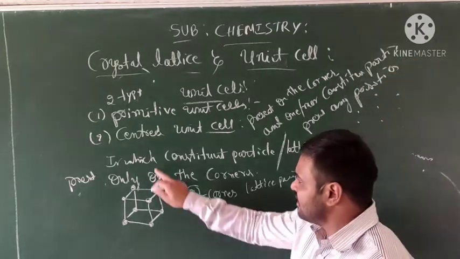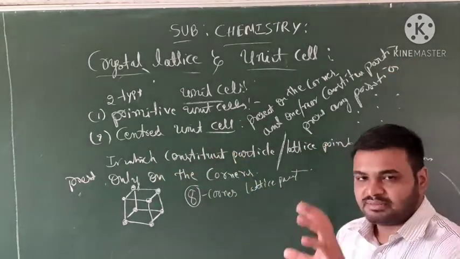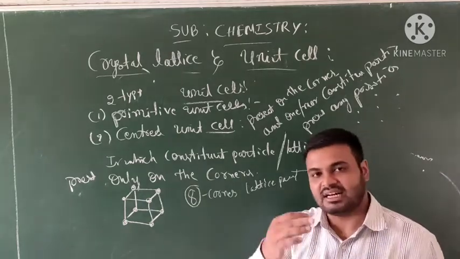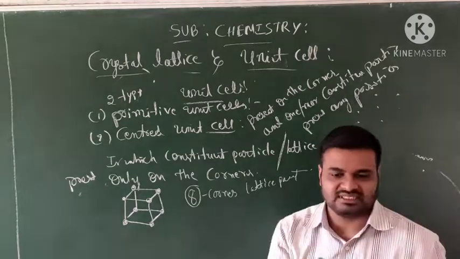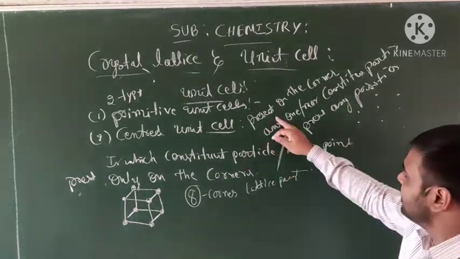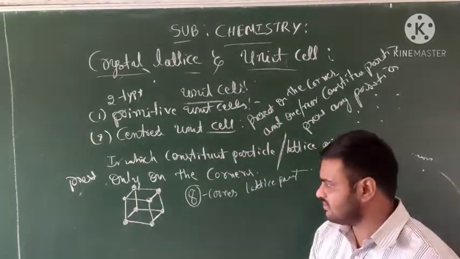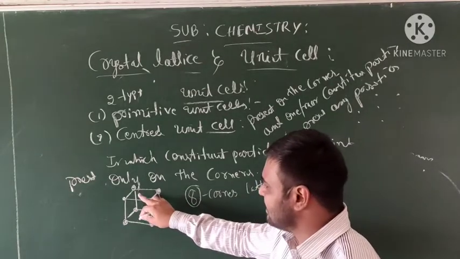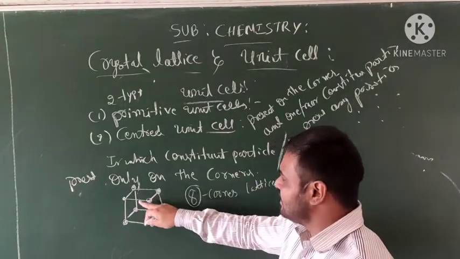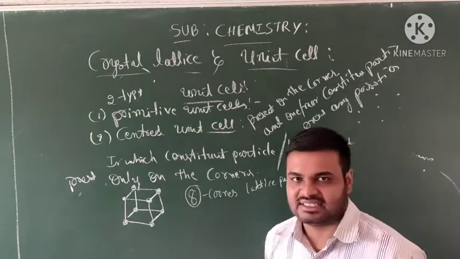Clear students? Centered unit cell means particles present on the corners and also at other positions. If there are positions other than the corners, what do we call it? Centered unit cells.